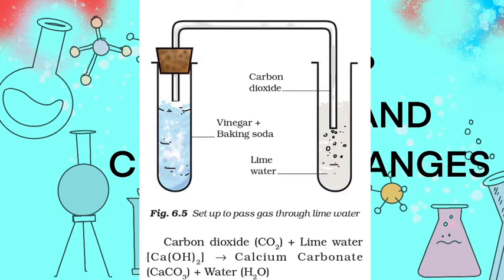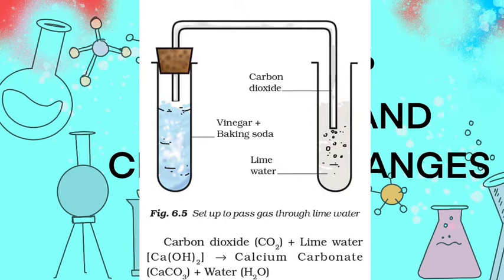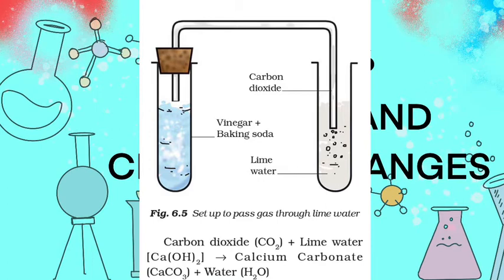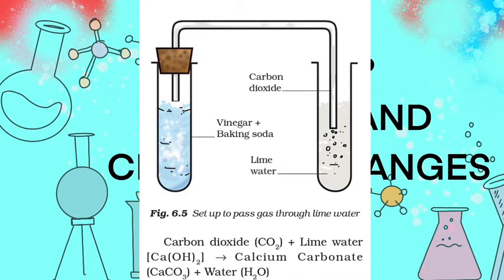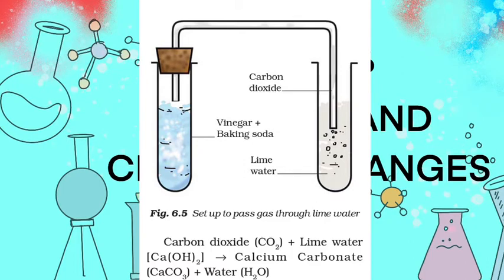Whenever the vinegar reacts with the baking soda, the gas is produced and the gas turns the lime water milky. We know that carbon dioxide turns lime water milky, so we know that the gas that is produced is carbon dioxide. So there is a chemical change going on when we combine the vinegar and baking soda.